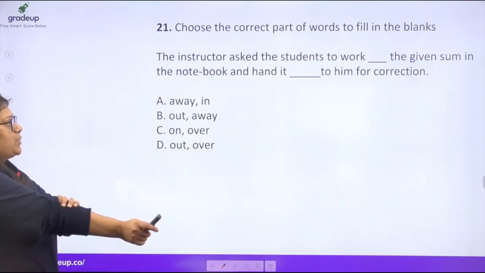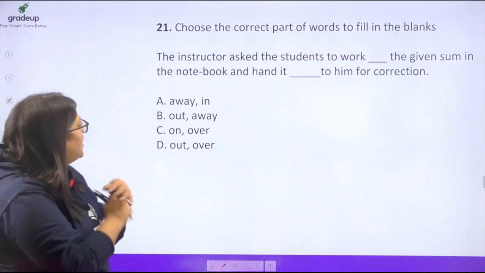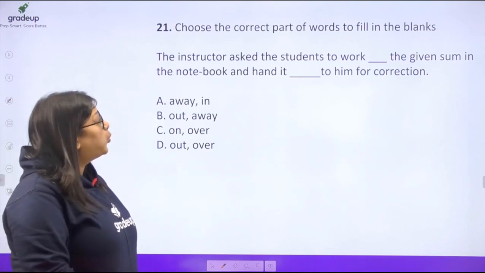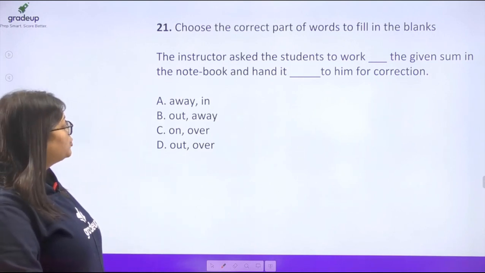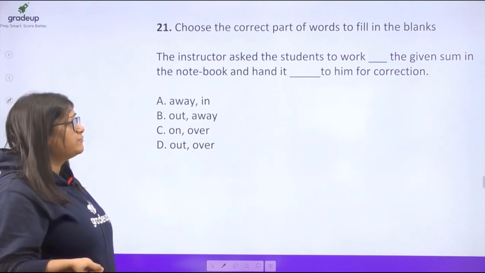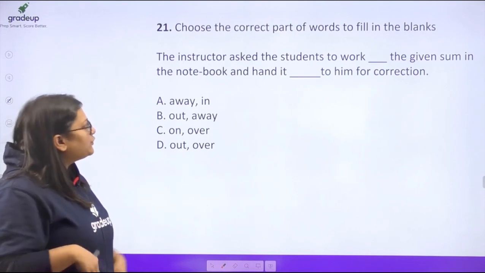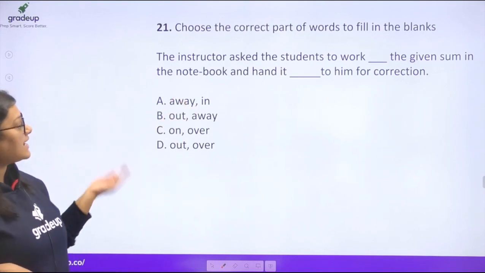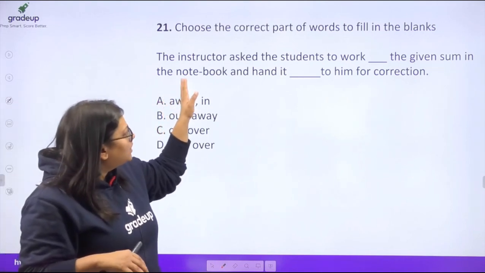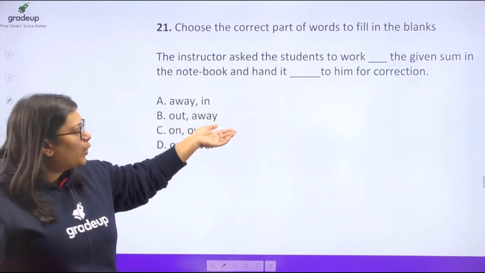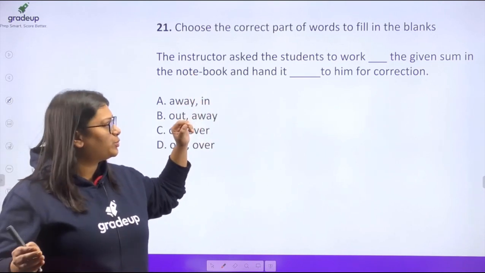Okay, now you have a fill in the blank question. The instructor asked the students to work dash the given sum in the notebook and hand it dash to him for correction. So, even if you do not know the first word, if you know the second word, see, the instructor asked the students to work dash the given sum in the notebook and hand it.